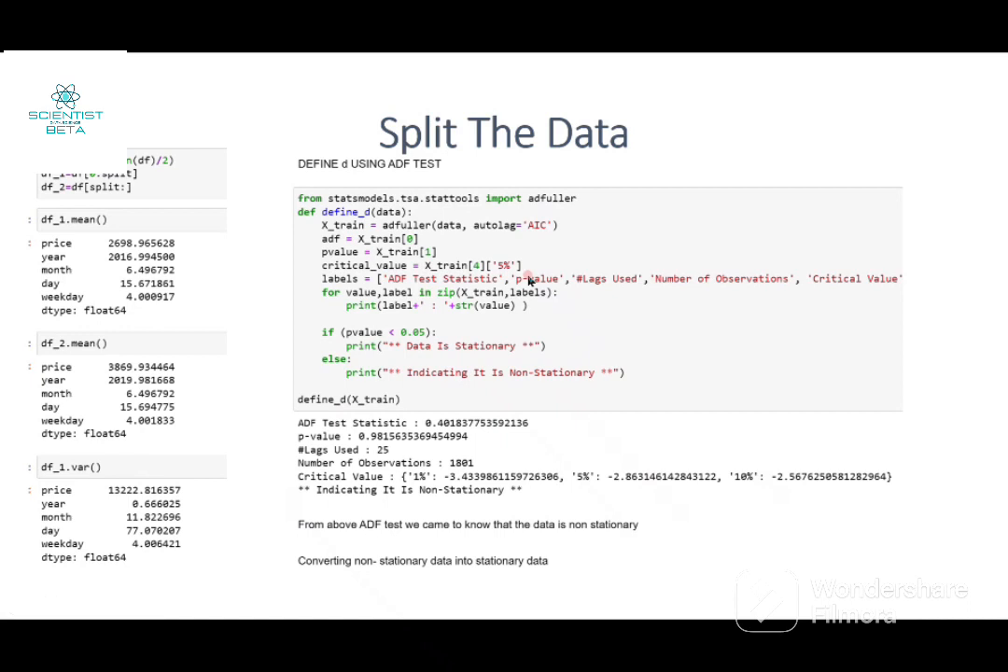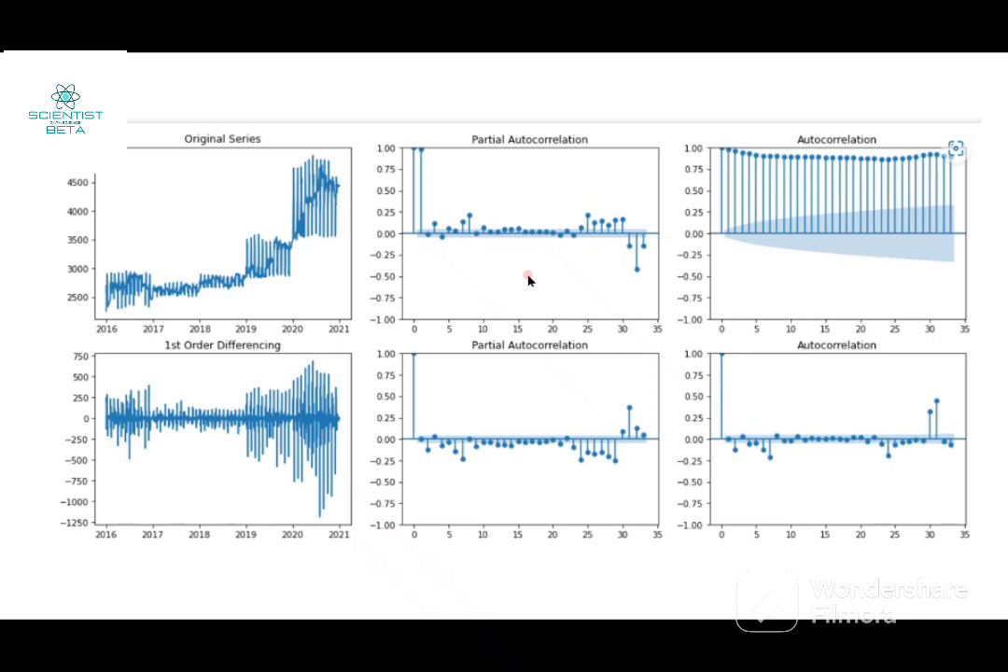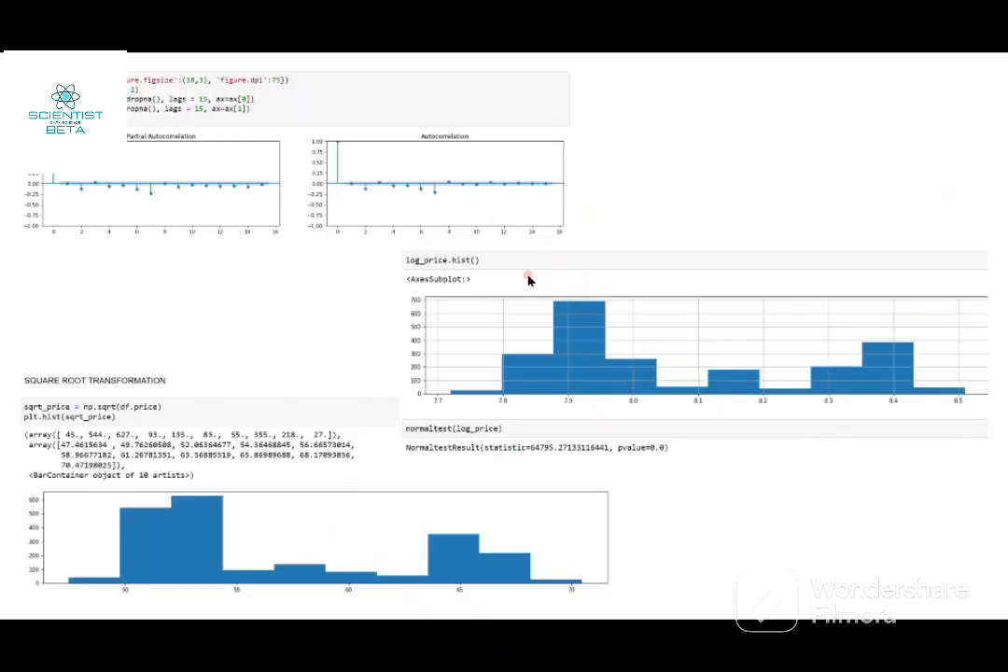Now using the ADF test, we split the data. From the above ADF test, we come to know that data is non-stationary and we have to convert this non-stationary data into stationary data. So this is the original series, and we have done the partial correlation and autocorrelation on that. We can see the square root transformation. We transform the data into square root and then plot it, and we can see that there is no such significant change in this.